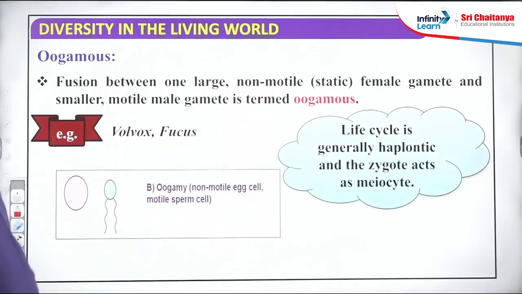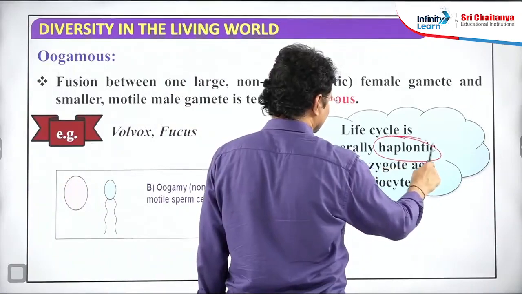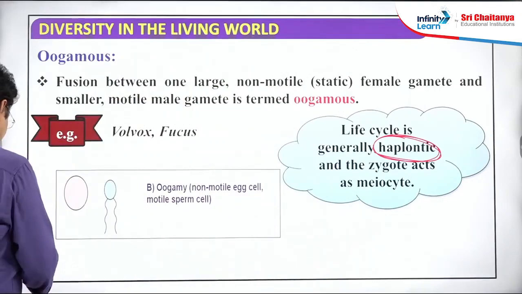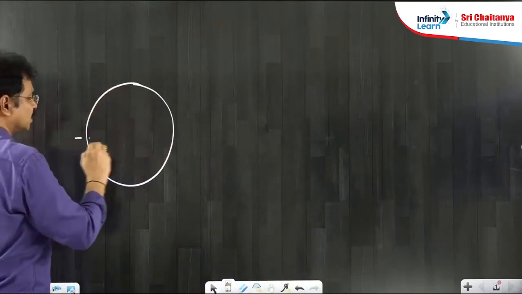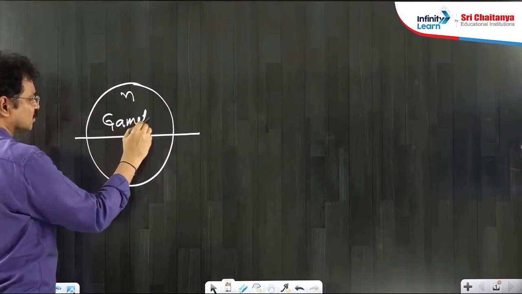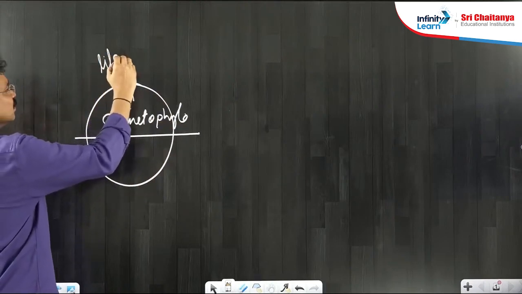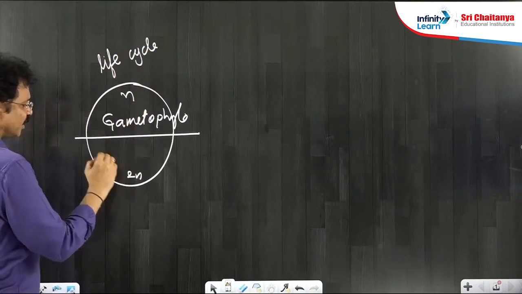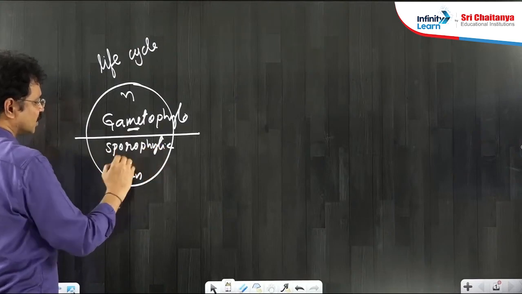Remember it. Next, another important and common feature of the life cycle of algae: the life cycle is haplontic. What is the meaning of haplontic life cycle? Observe here. In the life cycle, two phases are generally found. One is the haploid gametophyte. Two generations are there in the overall life cycle, in most plants of the plant kingdom. The second one is the diploid sporophytic generation. Two phases are there in the life cycle.